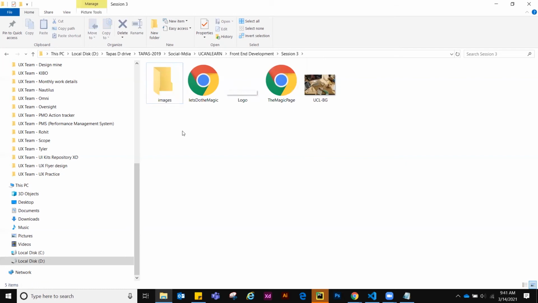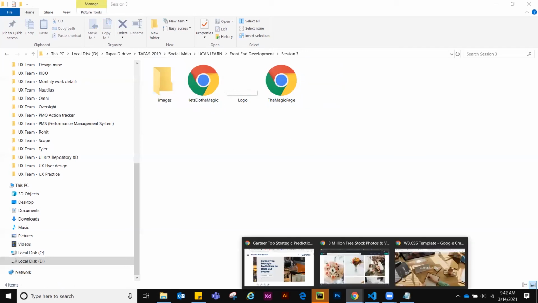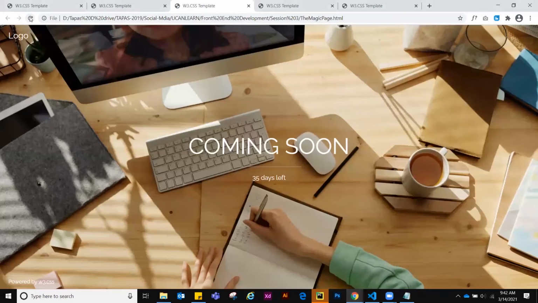Images, okay, for all the images. When you create a website, always remember that we have to create different folders for specific things. For images, we have to create an images folder. So this image should reside inside this. Now let's see what happens to our page.